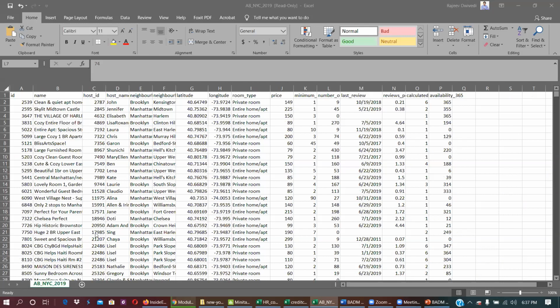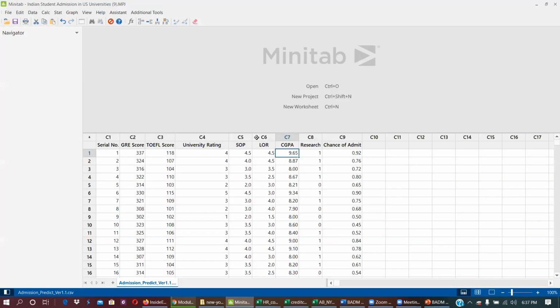So look into this. Okay, let me start with here. Okay, can you see this? Can you see this Minitab screen?